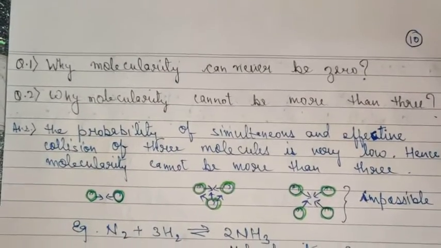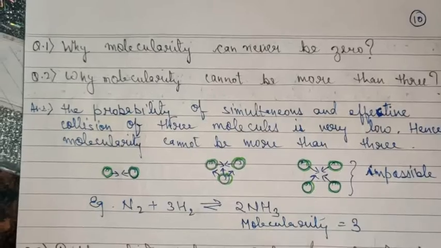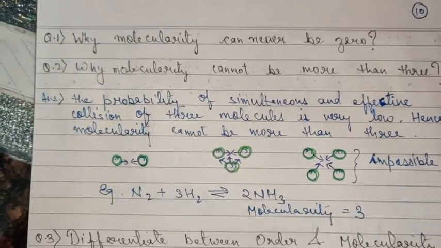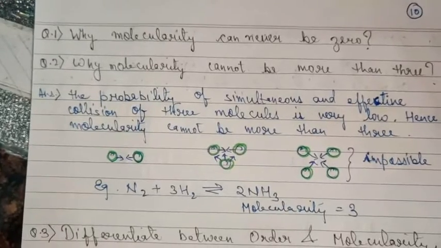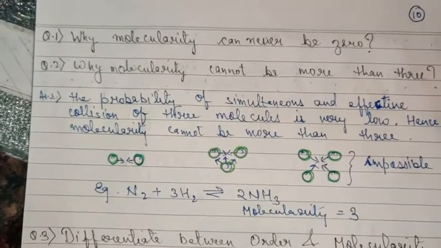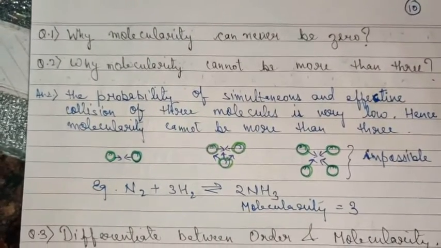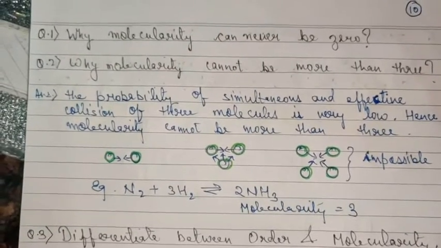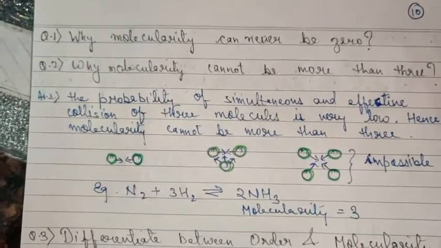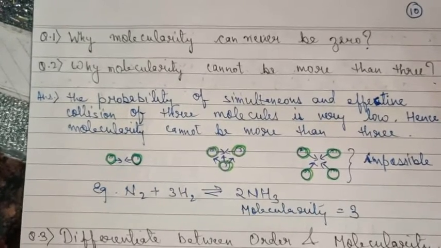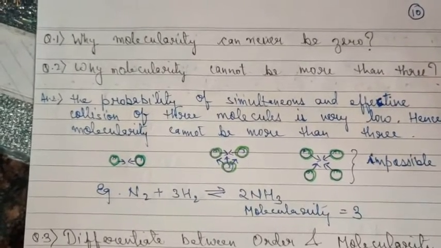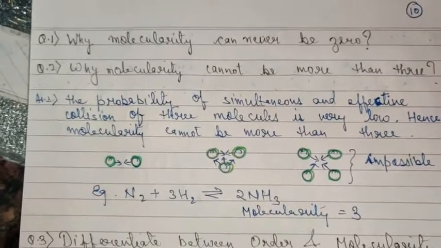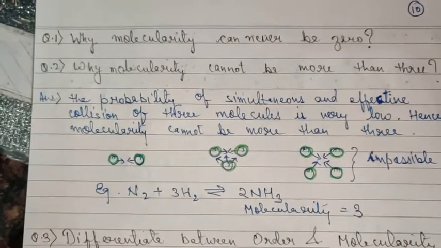Now the first question which is important for your board is, why molecularity can never be 0? If you remember, children, in the last session I told you that molecularity is the number of molecules colliding together efficiently to produce the product. So obviously, molecularity 0 means there is no molecule at all, and when there is no molecule, there will be no reactant, that means no product formation.